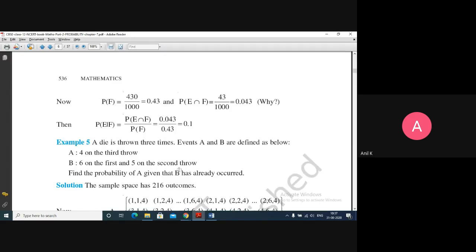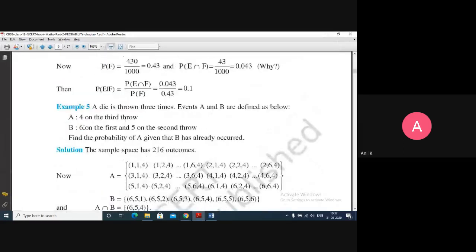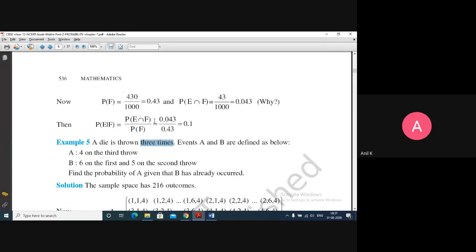Is that clear for everyone till now? Yes, sir. Okay, good. So we have further questions. A die is thrown 3 times. If it is 1 time, 6 outcomes are there. If it is 2 times, 6 square, that is 36 outcomes. If I throw the die 3 times, it is 6 cube, so 216 outcomes will be there.